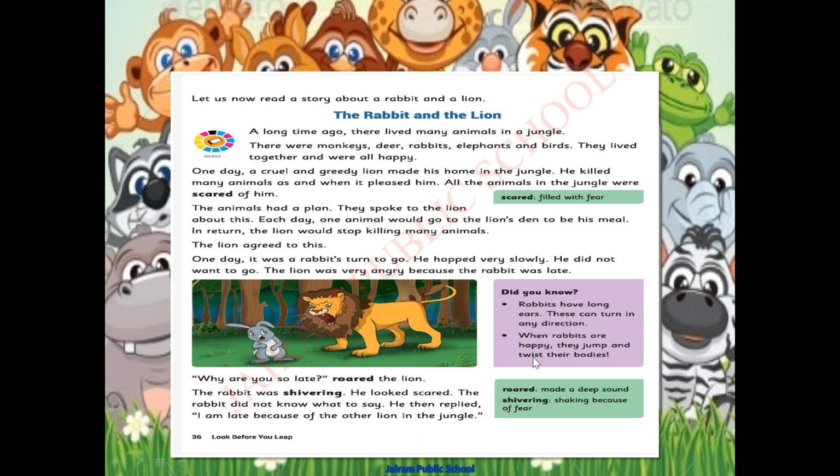When rabbits are happy, they jump and twist their body. Can you twist your body? No, as we are all human beings, we can't twist our body. But the rabbit can twist their bodies when they are happy. This is the fact given here. Yes.